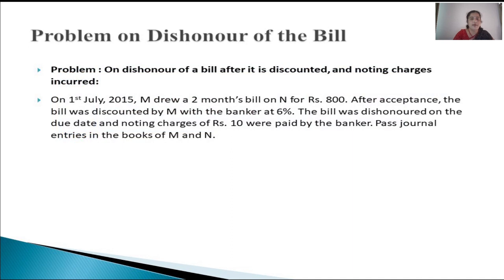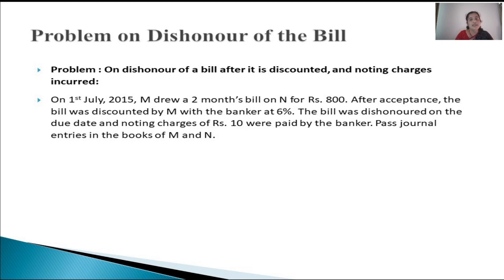So there is one more problem regarding discounting of the bill of exchange and dishonoring. In case the bill is discounted, on the maturity date, the bill will be with the banker, right? So on the maturity date, the banker will be presenting this bill to the drawee on the due date. And in case it is dishonored, noting charges for the time being will be met by the bank.